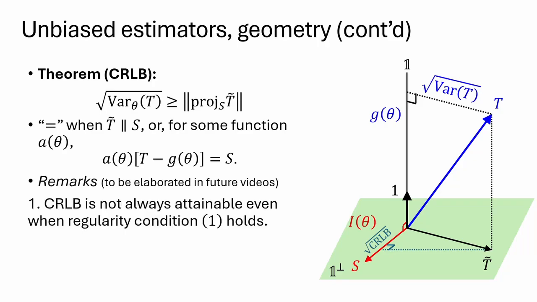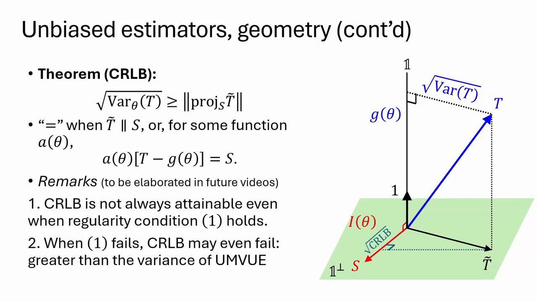The CRLB is not always attainable, even when the regularity condition 1 holds. Recall the regularity condition 1 allows for interchanging the integral and derivative. If the regularity condition 1 fails, the expression given by the CRLB might be greater than the actual variance of the UMVUE. So in the first remark, the CRLB is not sharp, and in the second remark, the CRLB is useless. Let me know if you guys are interested in seeing those situations.